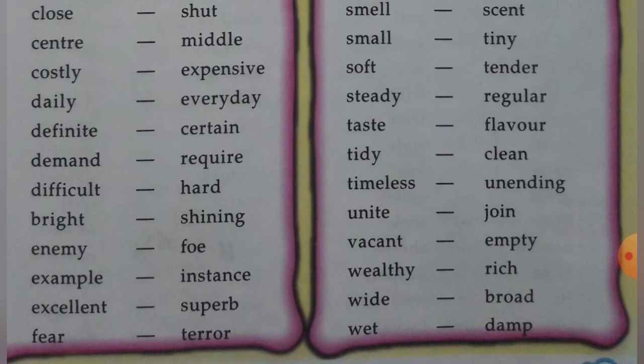The synonym of unite, U-N-I-T-E, unite, is join. The synonym of vacant is empty. The synonym of wealthy is rich. The synonym of wide is broad, and the synonym of weight is damp.